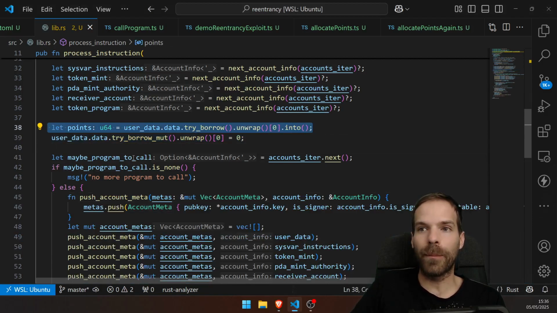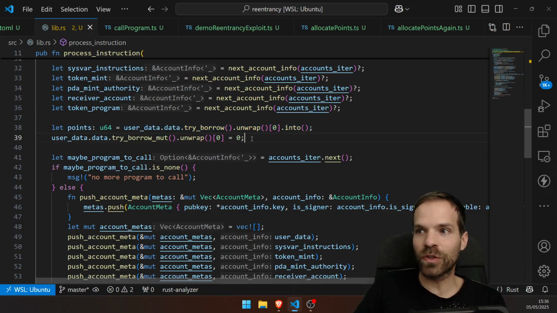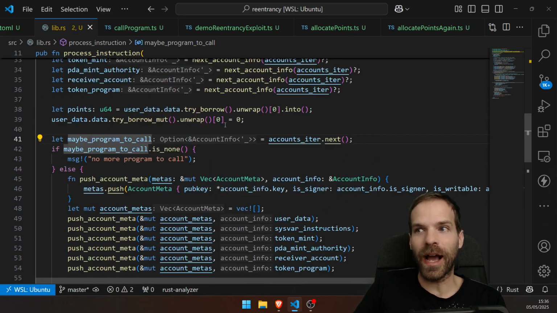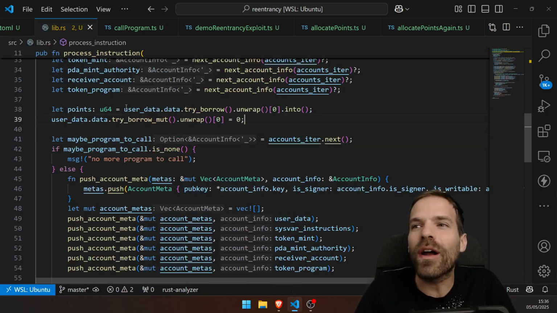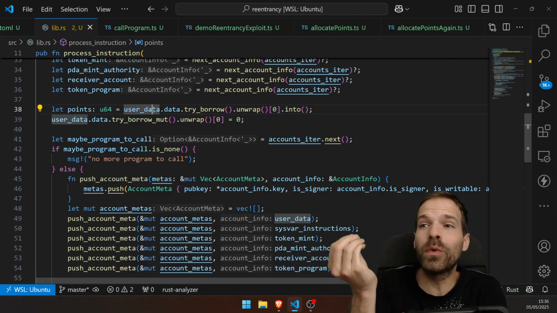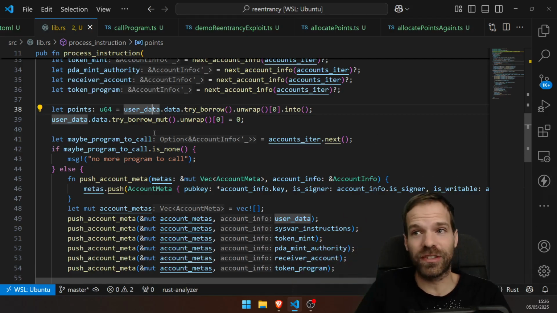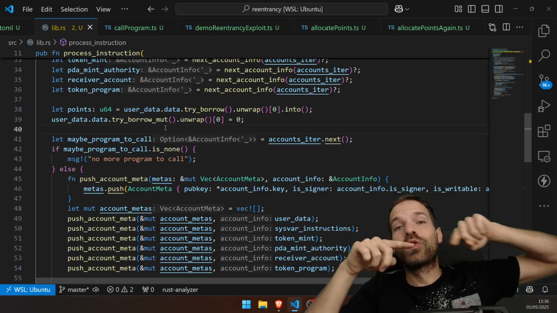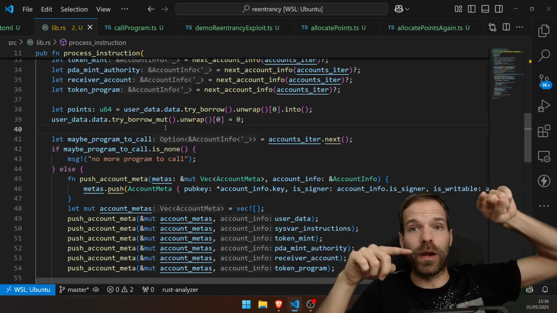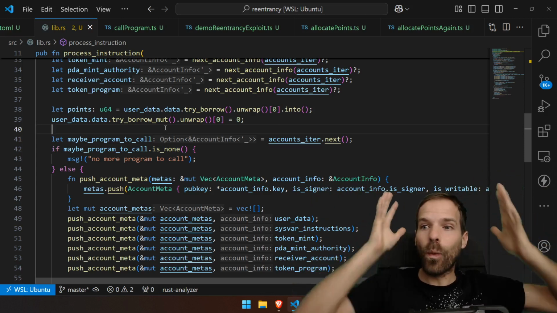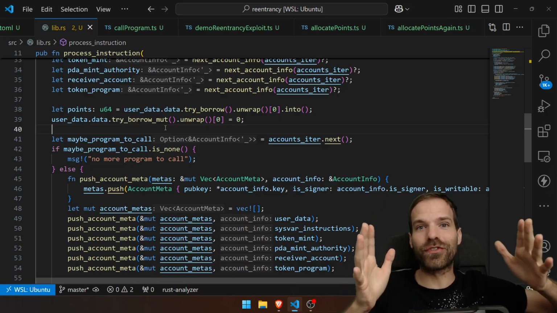Working on temporary state, we need to always write the state back before doing a CPI that works on the same state. But since it's our account, only we can read and write from that anyway, right? So we wouldn't expect that another program can just change that. But another program could do a reentrancy into our program while we're still operating on that. And that's exactly why they're not allowing reentrancy.